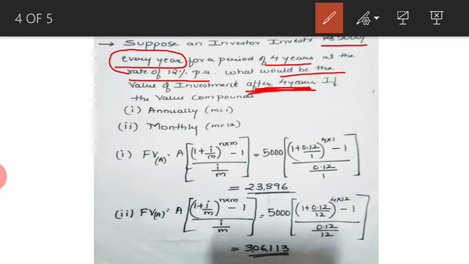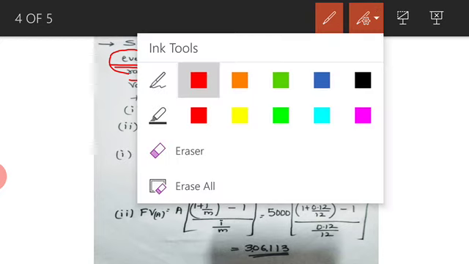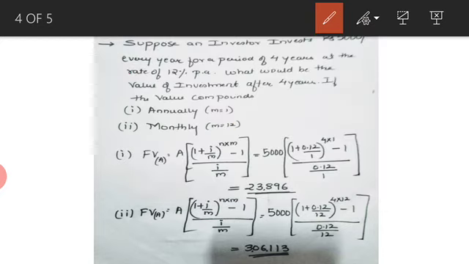Now when I say after 4 years, that means we are talking about the future value. So it is future value of annuity. I hope you're clear with that particular part first. Since they have asked what would be the value after 4 years, it is future value, and 5,000 rupees every year means it is future value of annuity. But the further question is, if the value compounds annually and monthly. Now here there is a twist.